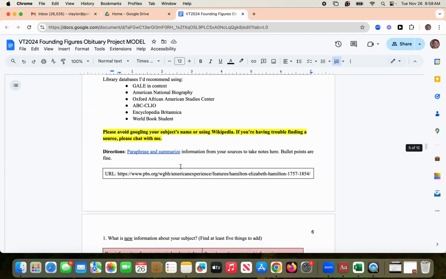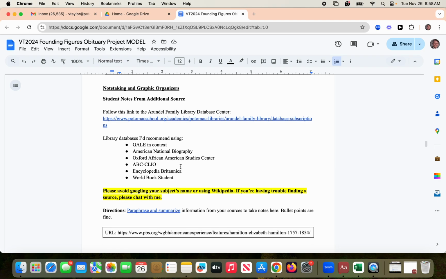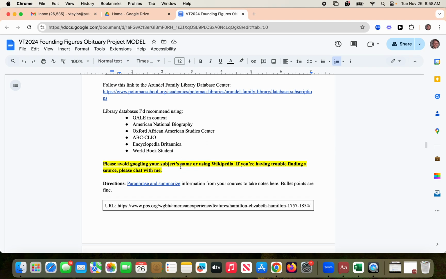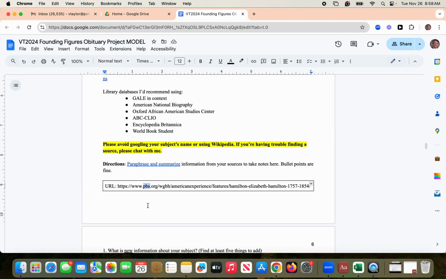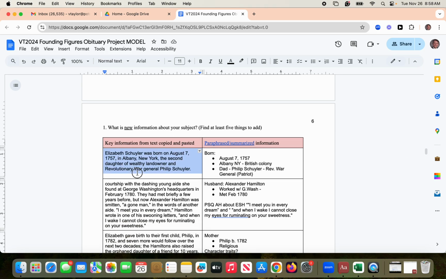Then you found another source. You found a second source, and this one is from PBS. And this is exactly word for word, copy and pasted from PBS. But then over here, the student took this information and broke it down into cave person bullet point organization.